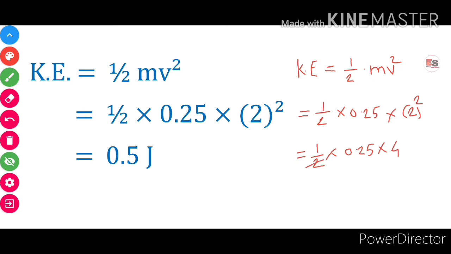Here 2 ones are 2, 2 twos are 4. Therefore we get kinetic energy is equal to 0.25 into 2. 0.25 into 2 is 0.5 and unit of kinetic energy is joule. Therefore the kinetic energy of that stone is 0.5 joule.